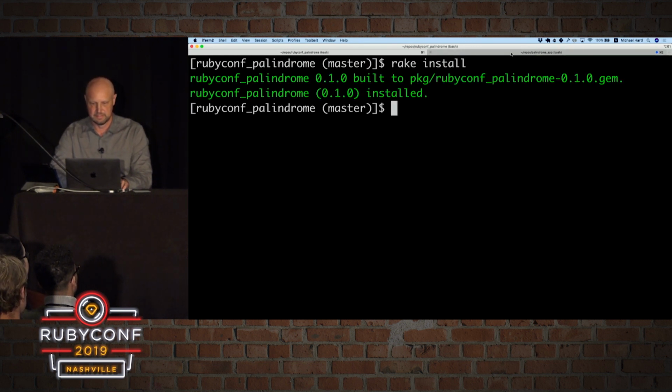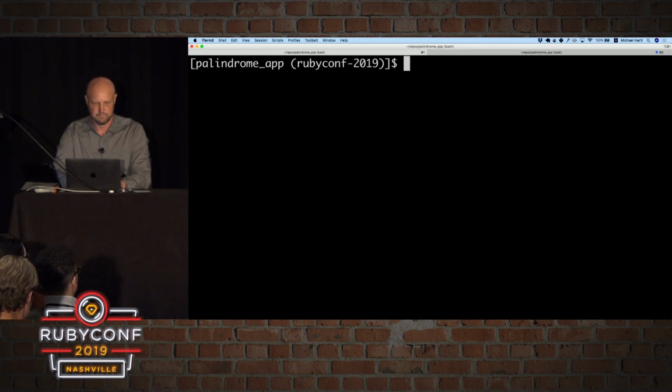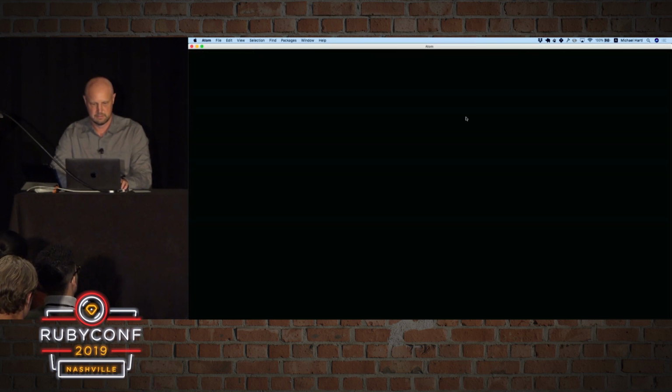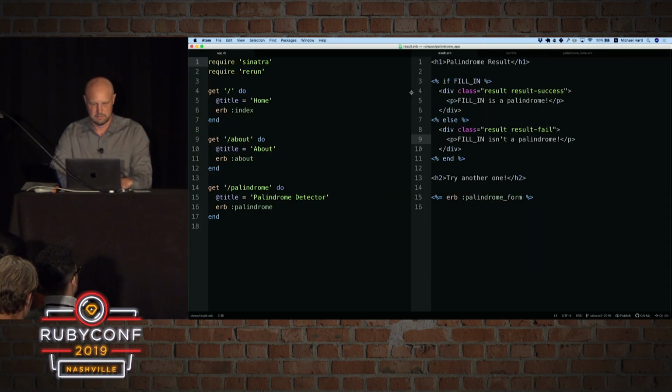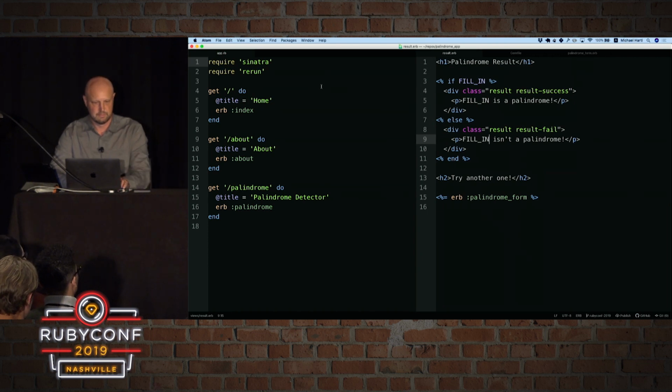And now I want to take a look at the third act here, the palindrome app. It's a web app for detecting palindromes. So let's take a look at it. All right, so this is a simple Sinatra app. Sinatra is a minimalist web framework in Ruby, but it's not a toy.